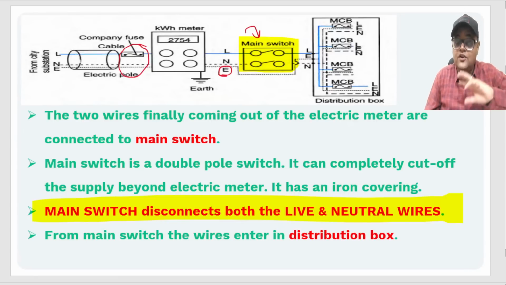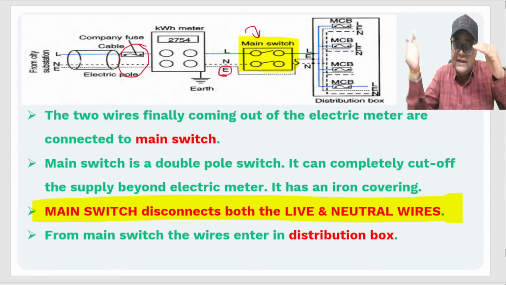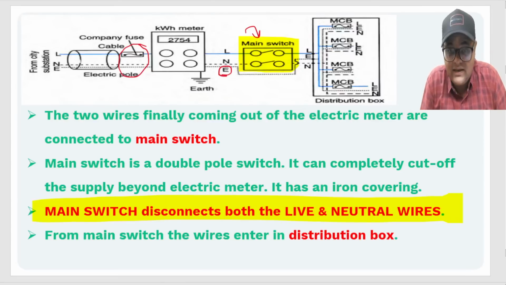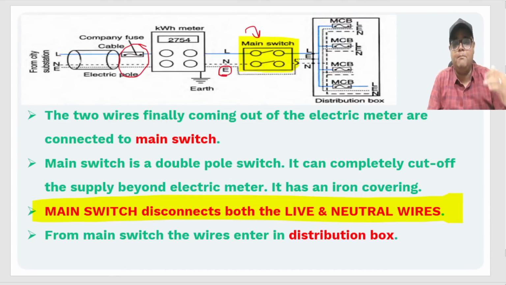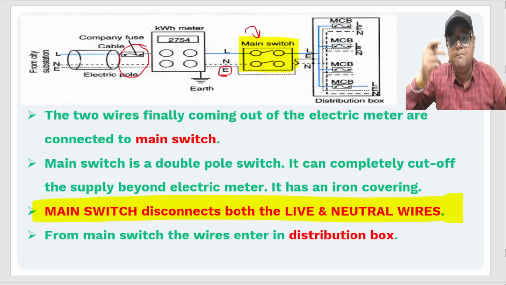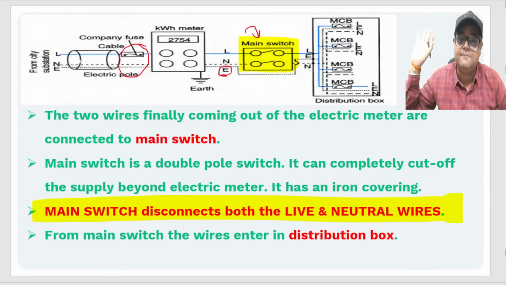See, once you have disconnected both the wires, you have disconnected the return path as well. In case of any electrical fault, short circuit, or maybe two live wires touched each other and there was a supply in one of the wires, the return path is not present. Why? Because the main switch is already disconnected.